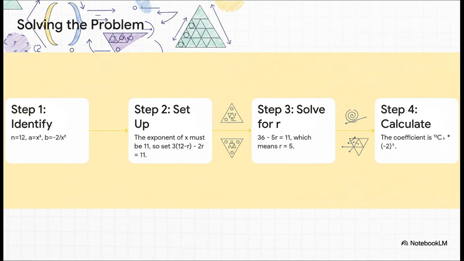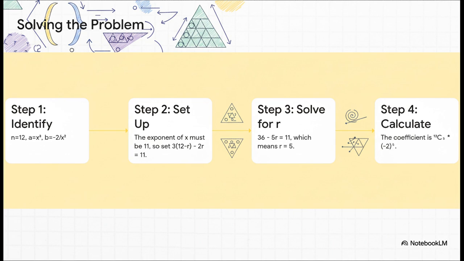Next, we need to figure out which term gives us x to the power of 11. So we set up a little equation using just the exponents. The a part gives us 3 times (12 minus r), and the b part gives us negative 2 times r. We set that whole thing equal to 11. Do a little algebra, and we find that r equals 5.